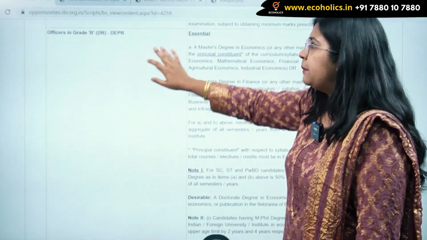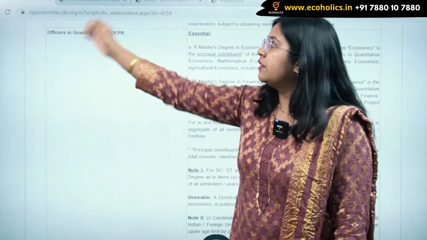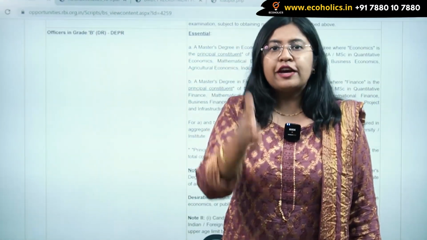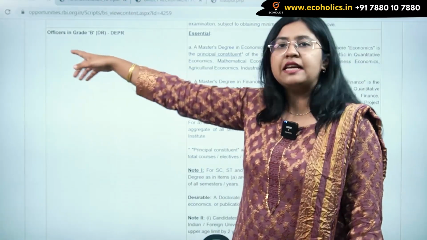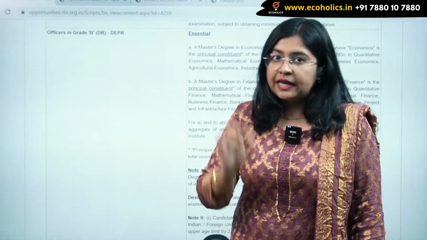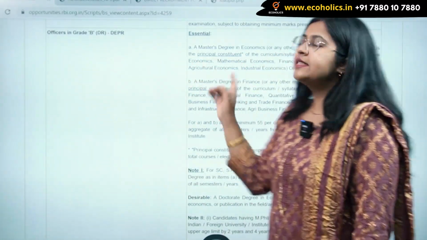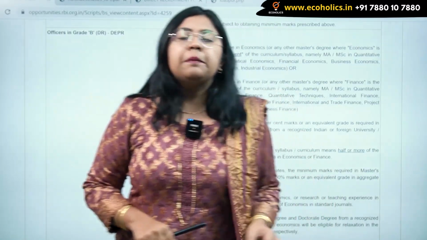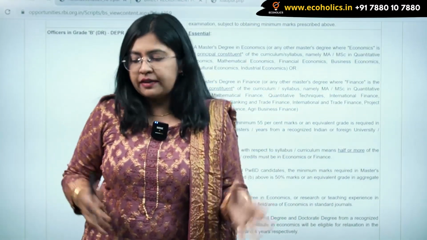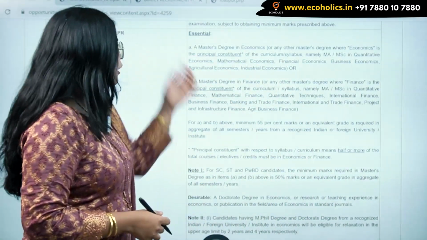We just look at the RBI Grade B DEPR academic qualifications given in the original notification number 1, which we had seen from the RBI website. Now, what is essential for RBI DEPR, which is a Grade B examination?